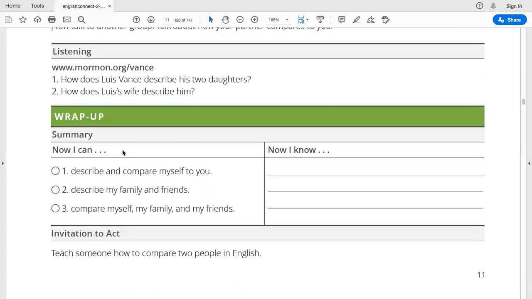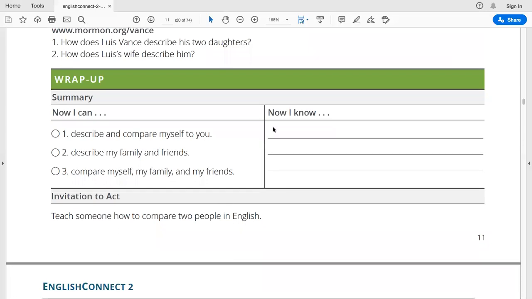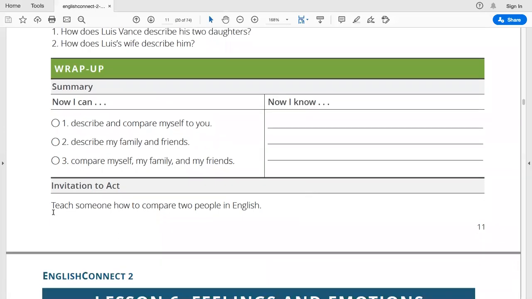For the wrap up and the summary, now I can describe and compare myself to you. Now we can describe my family and friends. Now I can compare myself, my family, and my friends. And now I know, and then we write here the things that we already learned about. Now here, teach someone how to compare two people in English. This is our commitment for this week.